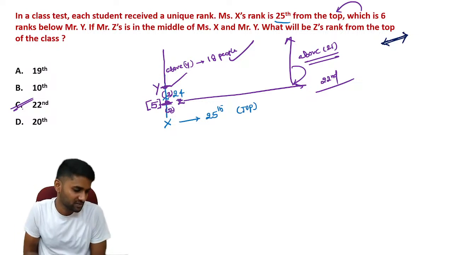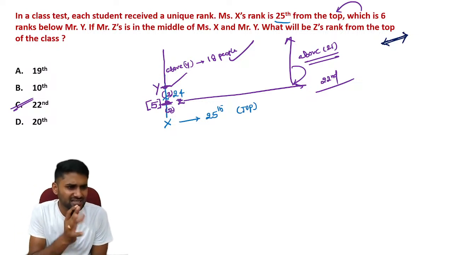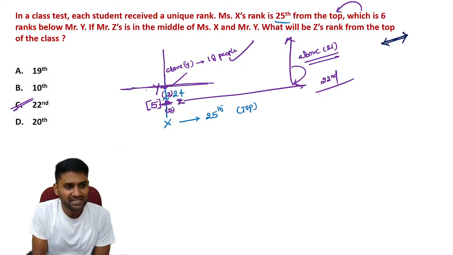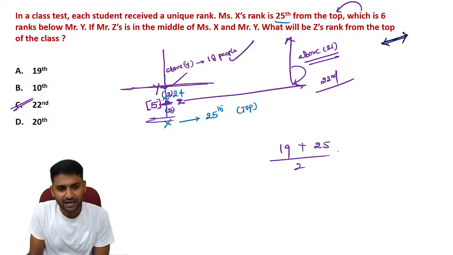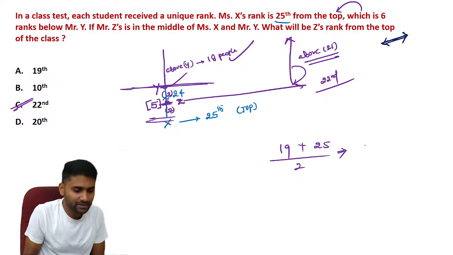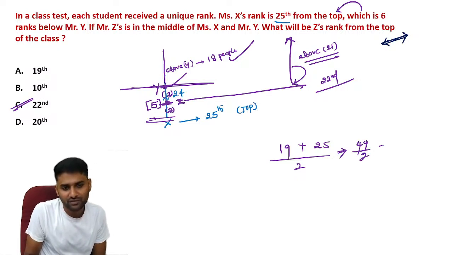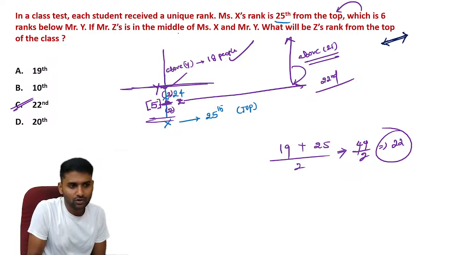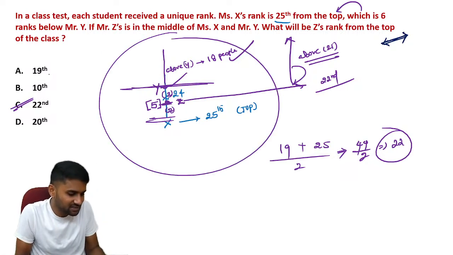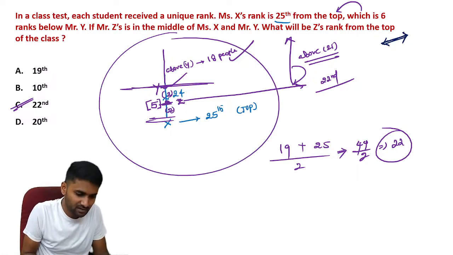This is a pure concept. Otherwise, guys, just identify the middle position. Means, see, here Y's position is exactly 19th, and X's position is exactly 25th. What is the position in between? 19 plus 25 divided by 2. So the sum is 44, divided by 2, 22. But you have to understand the concept, how we represent each and every piece of information in the data.